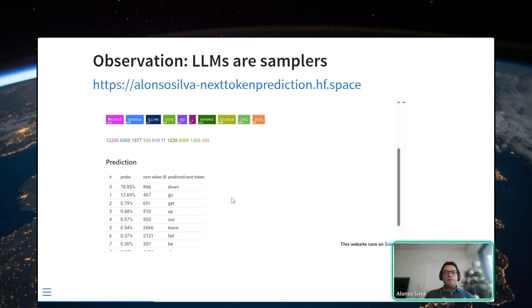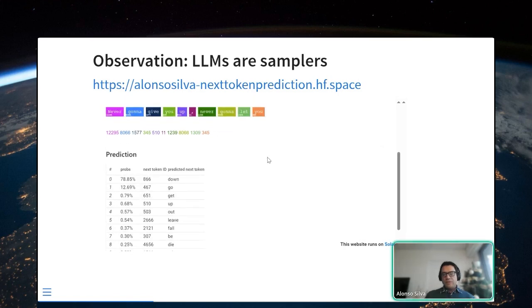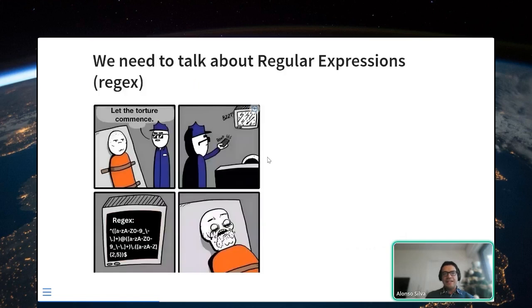In particular, for a big LLM, it's around 100,000 possible tokens. So it will give you the whole list of probabilities, and for each one, it will give you a certain probability that it will take as the next word. So it's important to know that. So you are taking samples from the text.